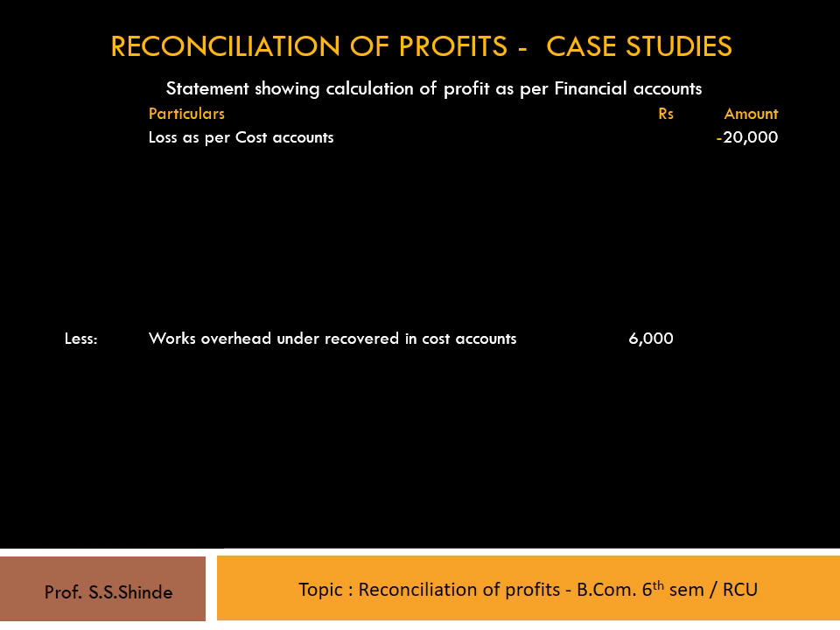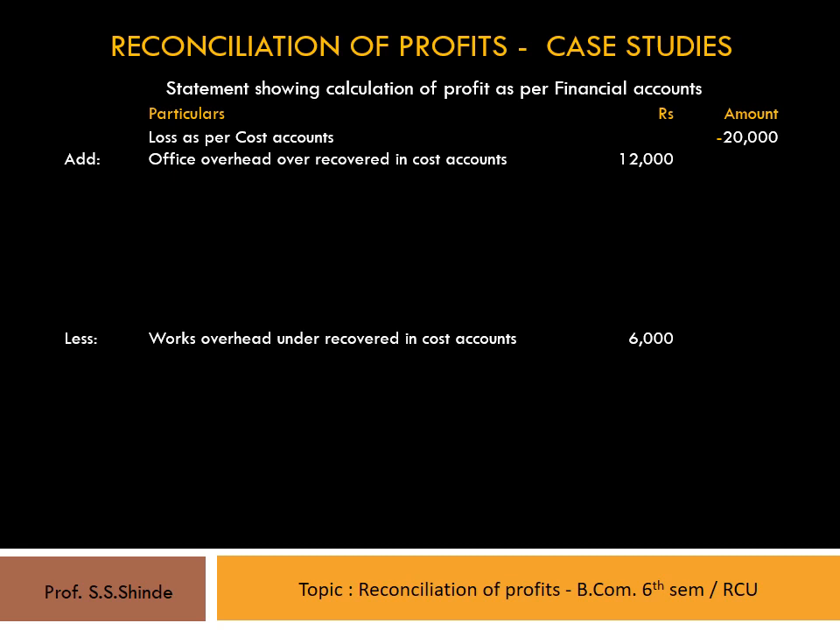Office overhead over recovered in cost accounts, that is rupees 12,000. Due to this, the profit as per cost accounts will be less, and as per financial accounts more by rupees 12,000. Therefore, the amount should be added to cost account profit. So it will be shown under the heading add items as office overhead over recovered in cost accounts, in the inner column 12,000 rupees.